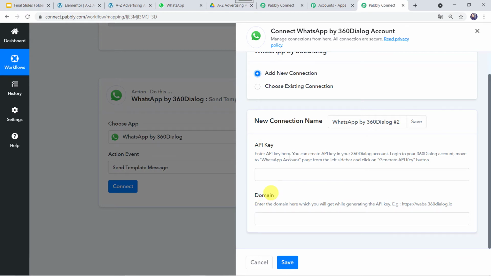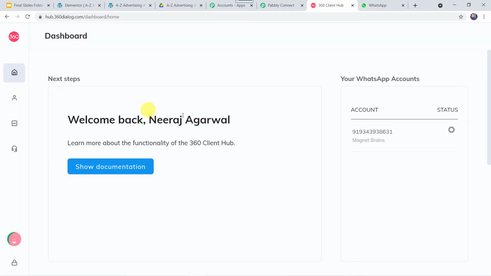Enter API key here. You can create API key in your 360 dialog account. Log into your 360 dialog account, move to the WhatsApp account page from the left sidebar and click on the Generate API Key button. For this, first we have to go to 360 dialog account and then from there we are going to go to the WhatsApp account page. So this is the dashboard of 360 dialog account.